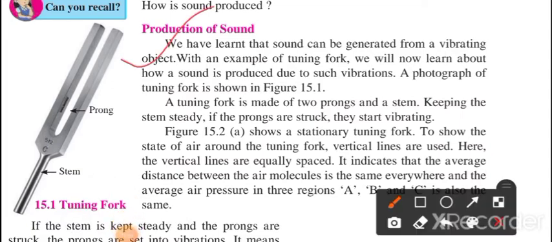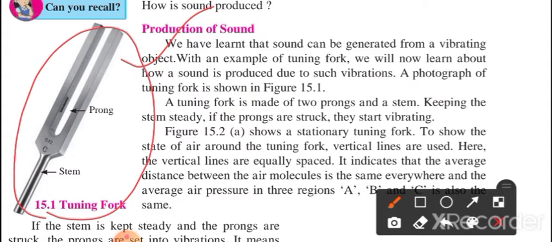Details about production of sound. You can observe on the left hand side one tuning fork over here. This is the apparatus through which we can create vibrations. Through the vibration we can feel the sound which is being created, and that comes under production of sound. This apparatus is called a tuning fork. You can observe this is the stem and these are the prongs.